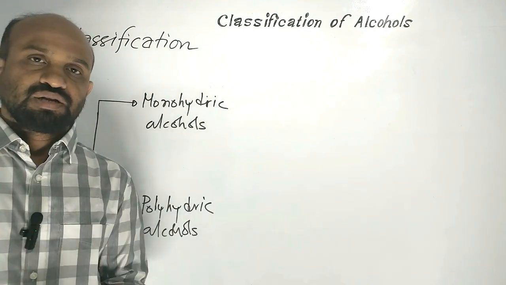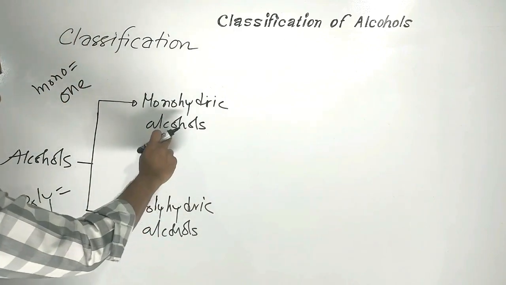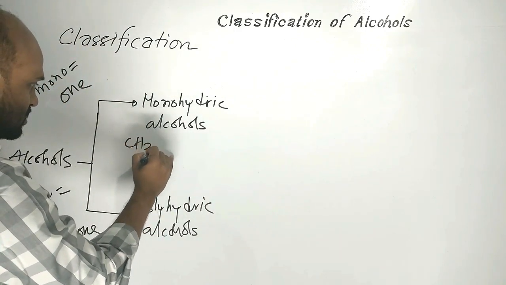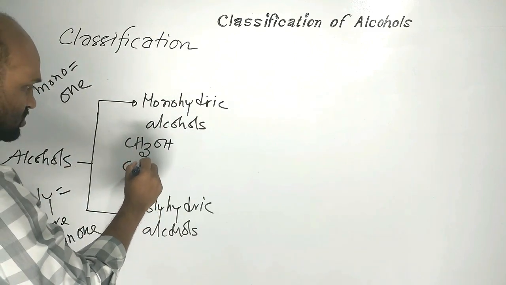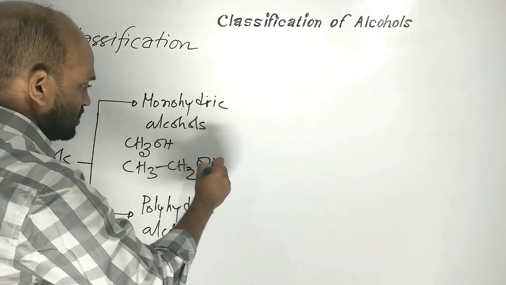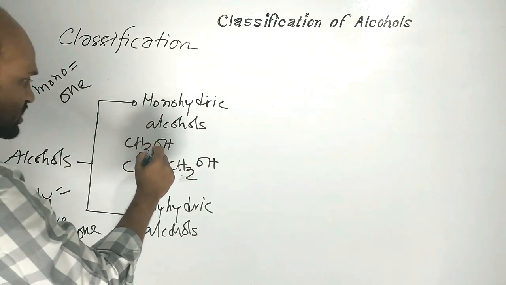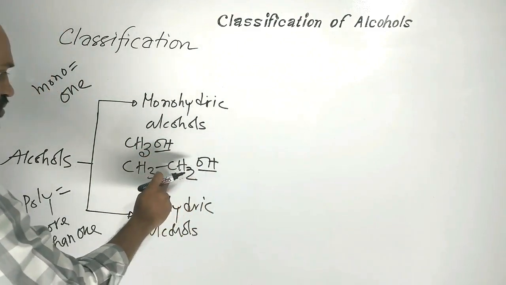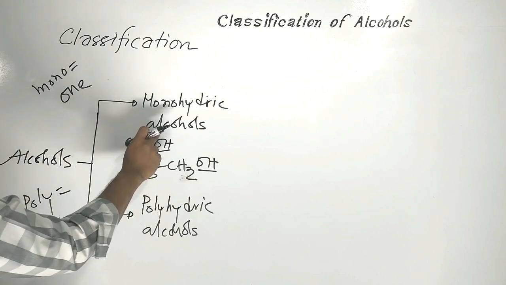Alcohols that contain one hydroxyl group. Let us consider this one: methanol, ethanol. Alcohols containing one hydroxyl group are called monohydric alcohols.